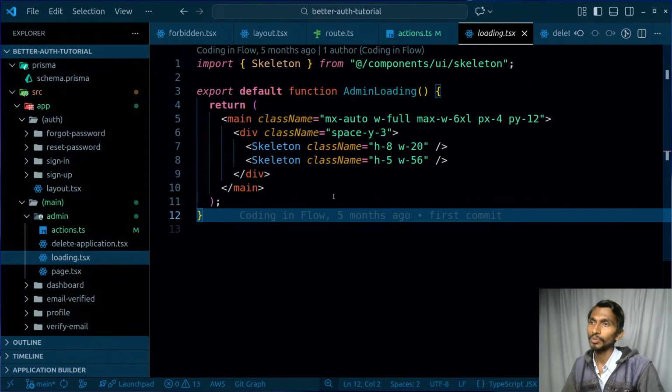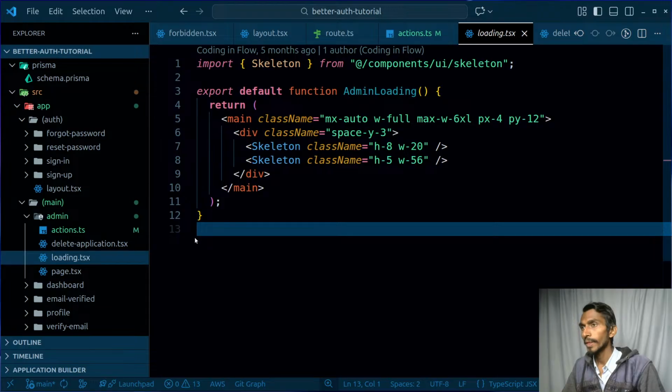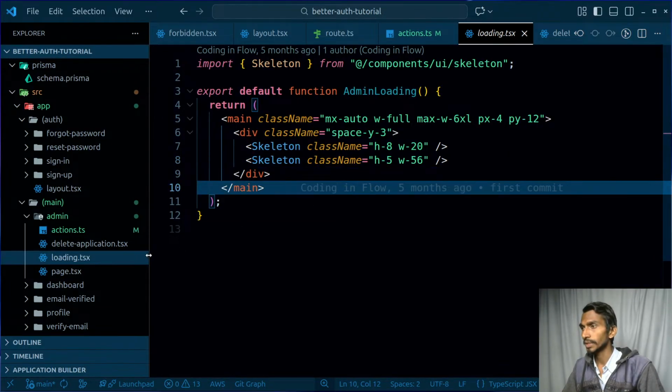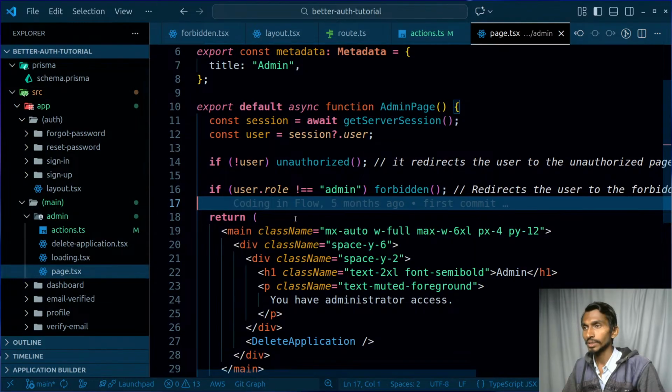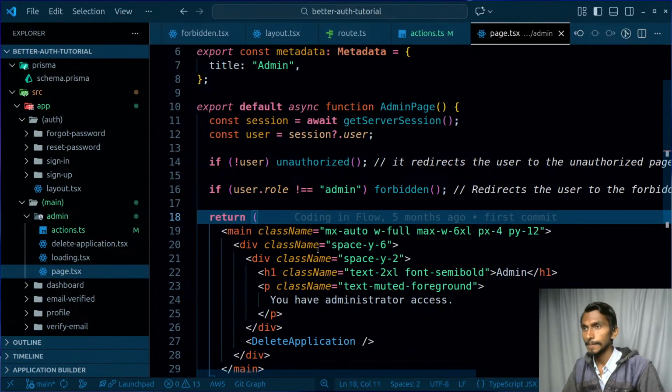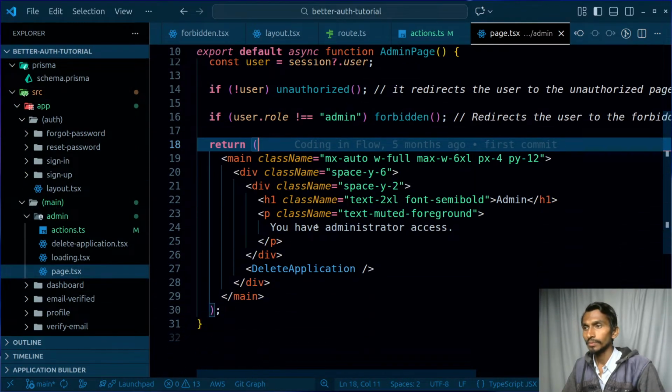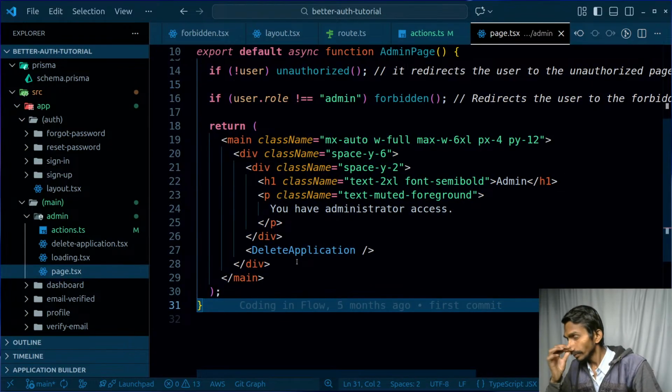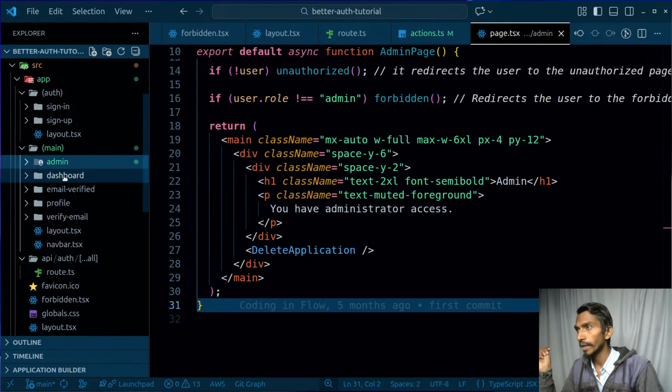Again, skeletons are gonna be used over here. I will be even designing them. And at the end of the day, after I'm done with those skeletons, I will have page.tsx, and inside this page.tsx, forbidden, I will be deleting, showing all the options. That's okay. Admin related stuff is done.